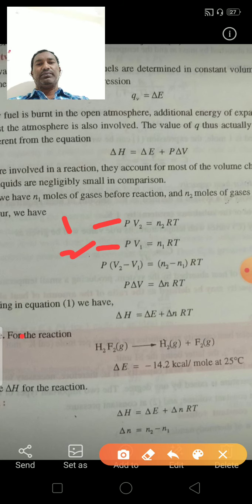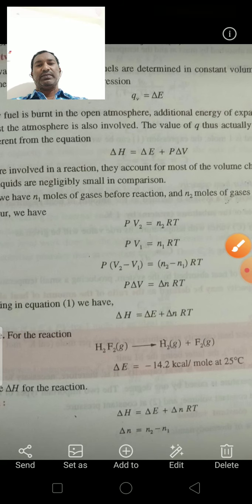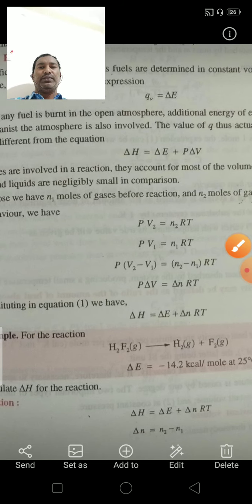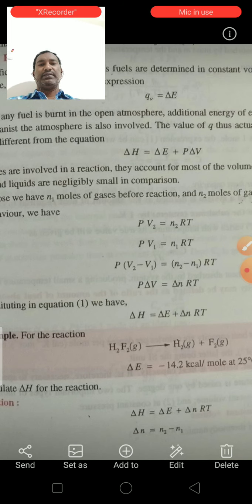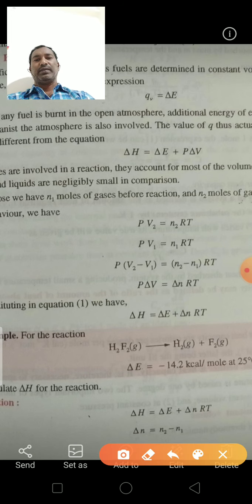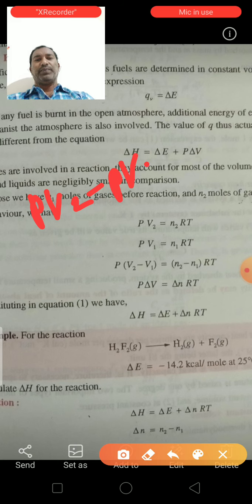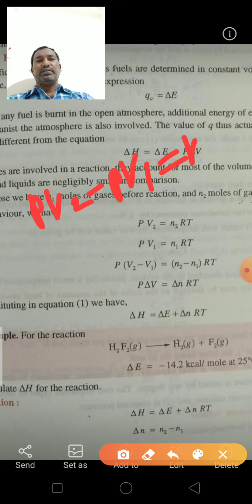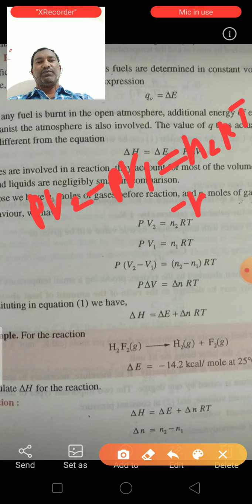Taking first minus second, we can write PV2 minus PV1 is equal to N2RT minus N1RT.